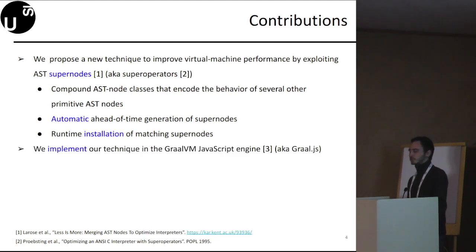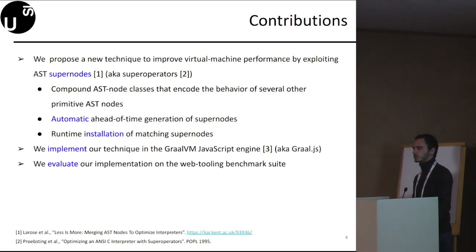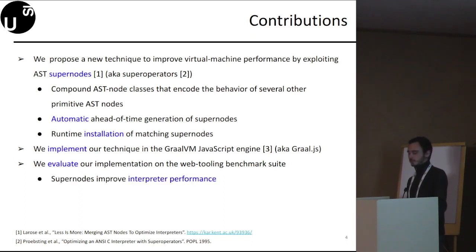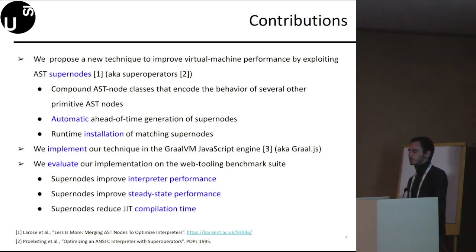We implement our technique in the GraalVM JavaScript engine, also known as GraalJS, and we evaluate our implementation on the web tooling benchmark suite. Experimental results show that our supernodes improve interpreter performance as well as steady-state performance. Moreover, our supernodes reduce the pressure on the JIT compiler, hence reducing JIT compilation time.